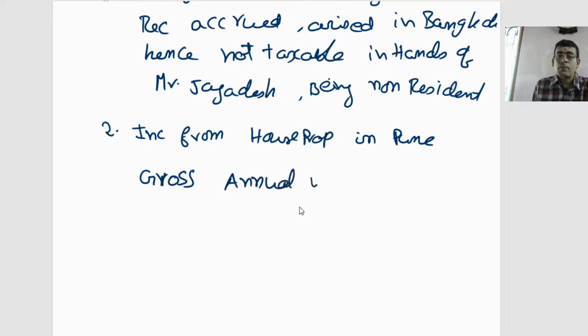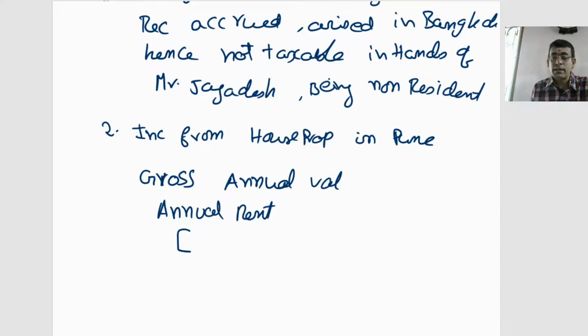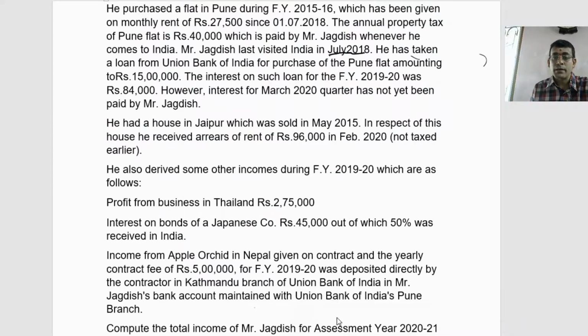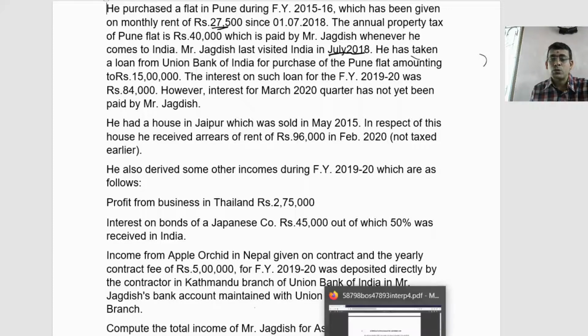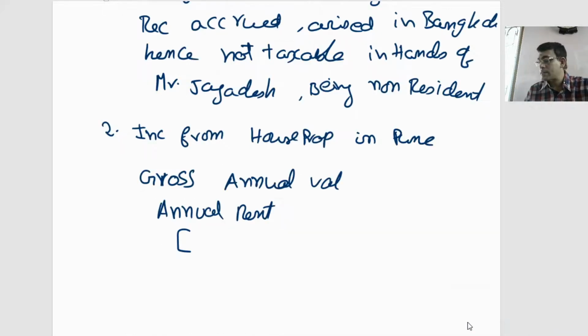In this problem we need not work hard, because only one thing is given: annual rent. So I need to determine the annual rent. What is the rent at which the property is given on rent? It is given here as 27,500. So the rent of the building is 27,500 per month. 27,500 into 12, if I do, I'll get my annual rent.